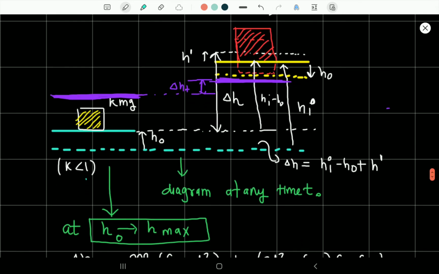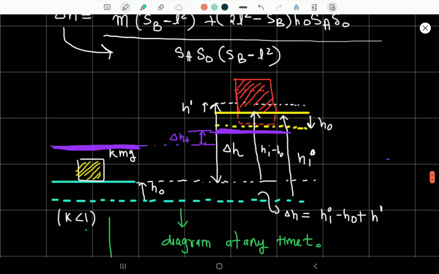So suppose this diagram I again copied. So the diagram at any time t. Suppose finally it rises to a value h max, and there is a small difference. h naught is equal to h max at that time. Here the weight is 0, okay, now here k is equal to 0. So mg already disappeared. So at that time, let h naught equal h max, and delta h at that time would be delta ht, and there would be a finite separation.